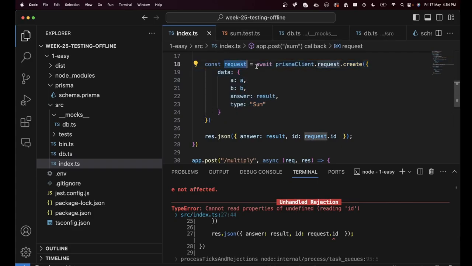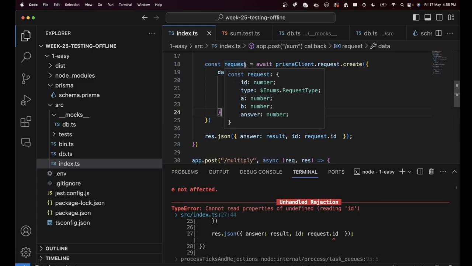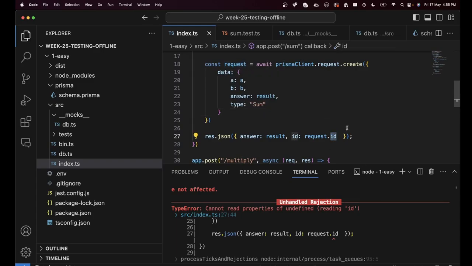If you can mock out the whole thing and give it some mocked return value, that is when this error will go away. If I can somehow say, okay, this is going to return a mocked return value. The prisma.request.create, irrespective of what the inputs are, is going to return a mocked value. Then I can have that mocked value have an ID key and not be undefined. The question is, how can you make something return a mocked value?